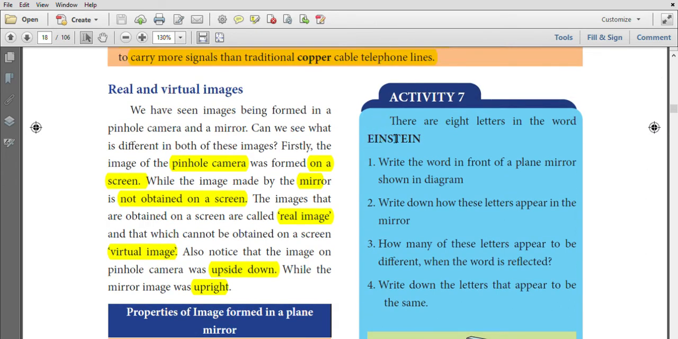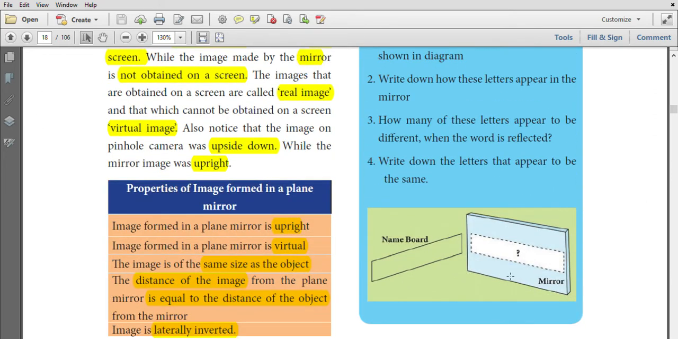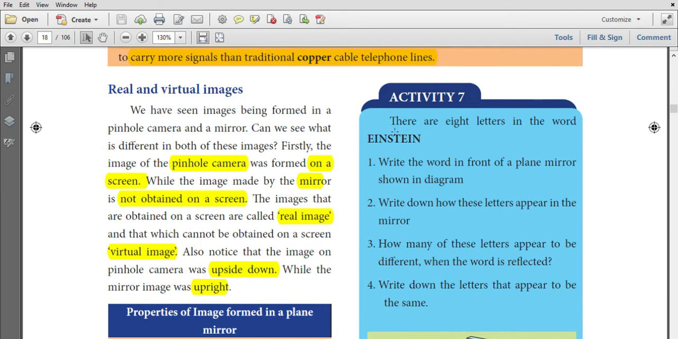In the word Einstein, you see the letters in the mirror. The I, T, I are the same as in Einstein, but the E, N, S are laterally inverted.